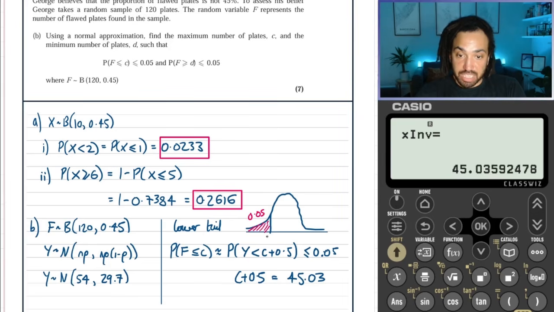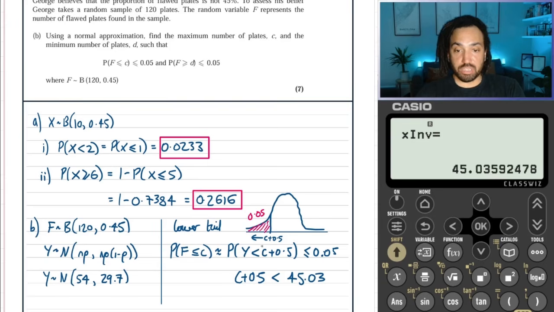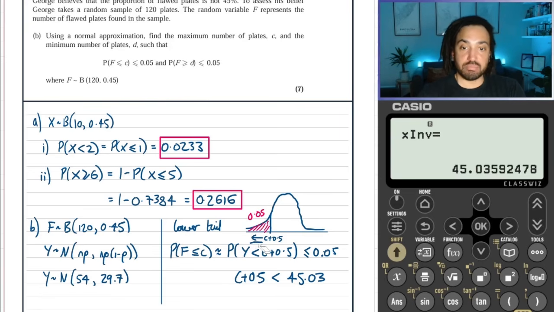So if we've seen here that this is c plus 0.5 on this graph, anything to the left of c plus 0.5 will be inside this region, which will have a probability which is less than 5%. So really, we just need c plus 0.5 to be less than 45.03 in order for this to work, because then it would be to the left of this point here, which would mean it would have a probability which is less than 5%.